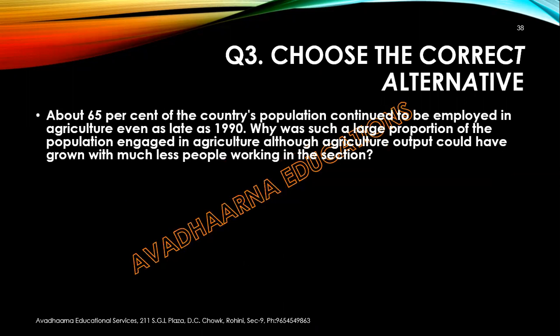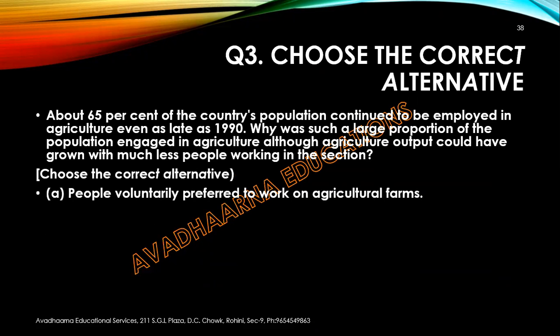Choose the correct alternative. About 65% of the country's population continued to be employed in agriculture even as late as 1990s. Why was such a large proportion of the population engaged in agriculture, although agricultural output could have grown with much fewer people working in this sector? First, people voluntarily prefer to work on agricultural farms.